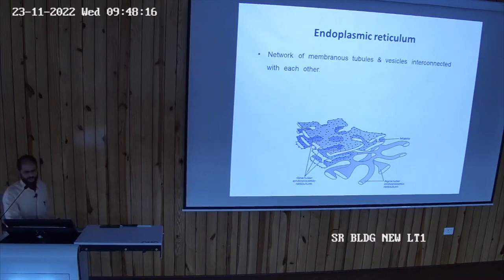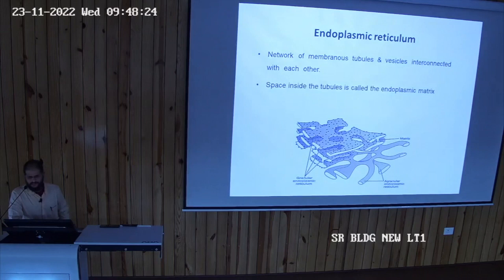So a network of tubules and vesicles which are connected with each other, endoplasmic reticulum, and like the mitochondria, it also has a space within the tubule, which has the endoplasmic matrix. Inside there is a matrix, a fluid-filled area. And this is important, this is called the synthetic machinery of the cell.